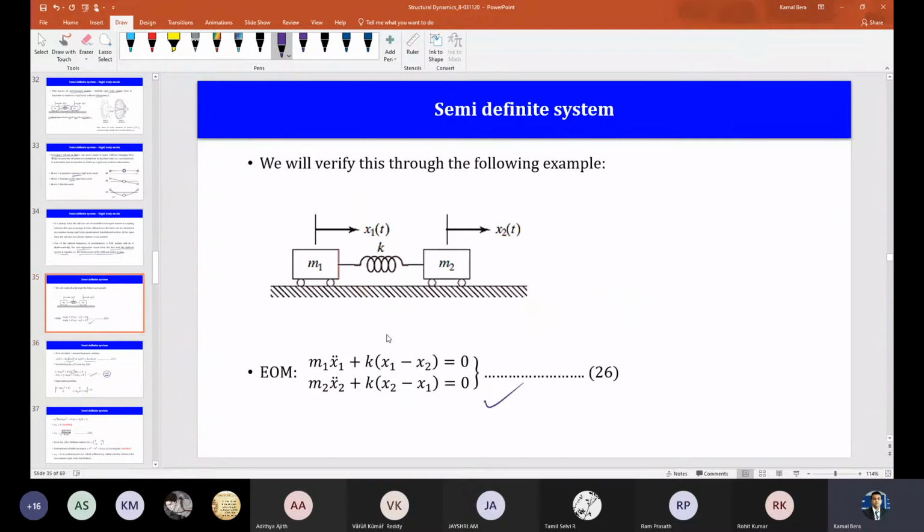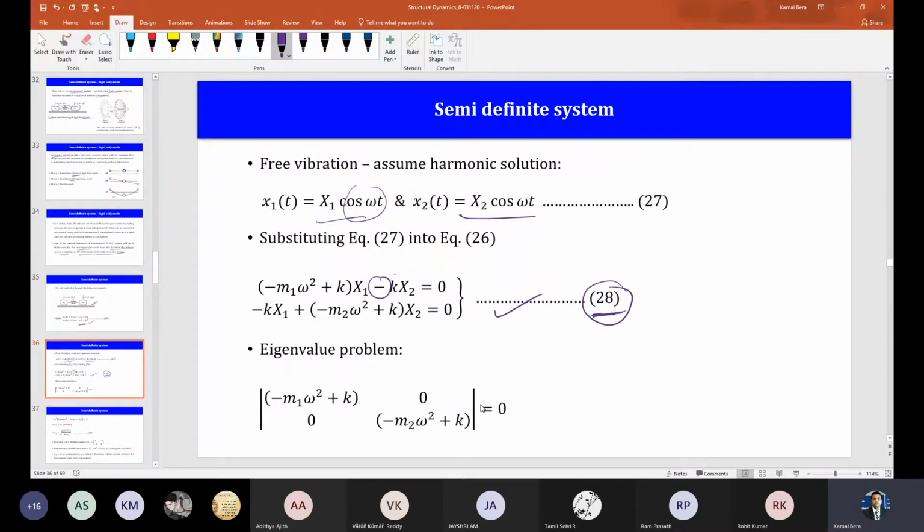This is the equation of motion. Correct? Note it down, or you can just derive the equation of motion for this, and the harmonic solution.